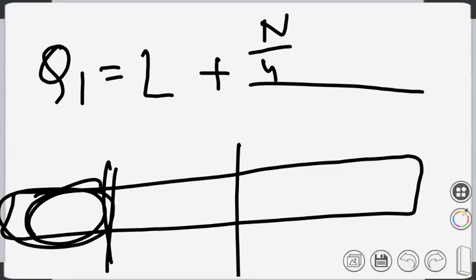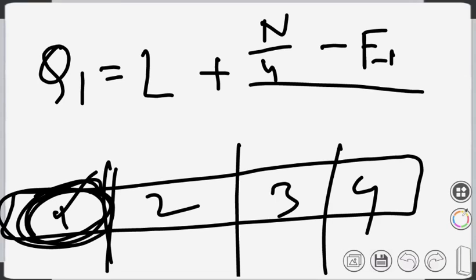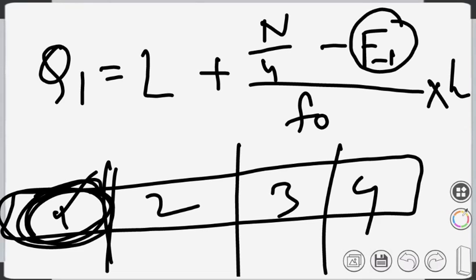So we are dividing the whole data set into four parts: 1, 2, 3, and 4. So it becomes n by 4 minus f minus 1 by f0 into h. Same definition. Mind that the f minus 1 used here is not the same. Here f minus 1 means, for finding the first quartile, the previous group.